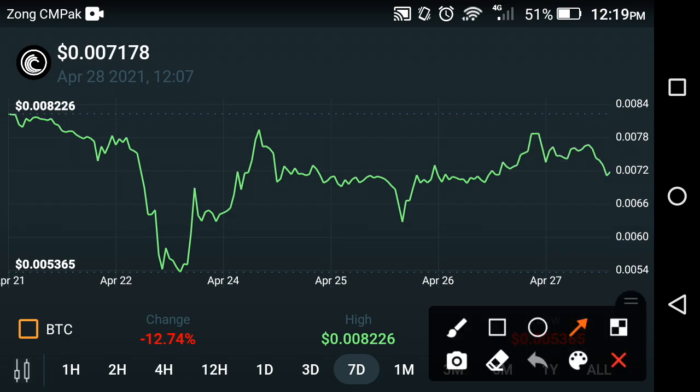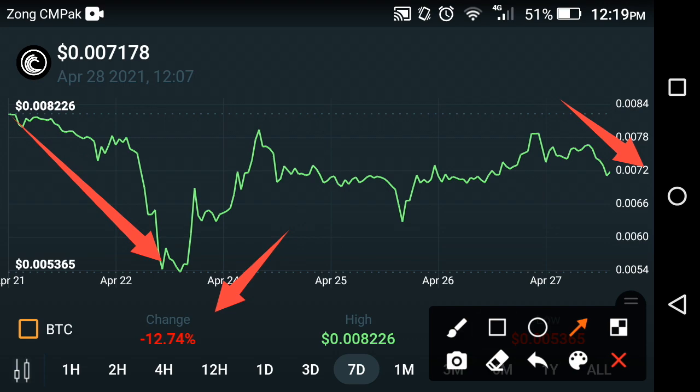Oh my god, as you can see here, a very bad fall occurred in the Bittorrent token during the last 1 week. As you can see here, at this time a fall and at this time, friends. Now again the funny period of the Bittorrent token starts, friends. If we talk about the average change in the Bittorrent token in the last 1 week, a negative 12.74% change occurred in the Bittorrent token, friends.